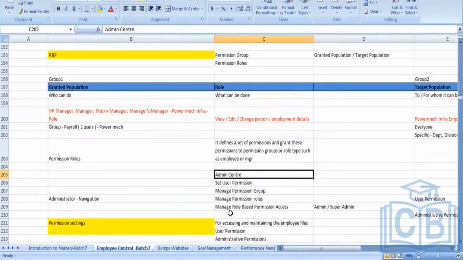When you go into role-based permission in the admin center, there are 5 configuration tools. First of all, where can we access this RBP tool? In the front-end system, the admin center, that is in the instance system, whatever access we are getting.